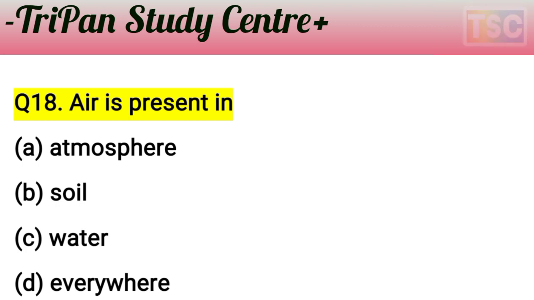Many students take option A, atmosphere, as the right answer, but no. Air is present everywhere: atmosphere, soil, water, everywhere. It means the D option is correct. The air is present everywhere. D option is correct for this question. And let's see the next question here.